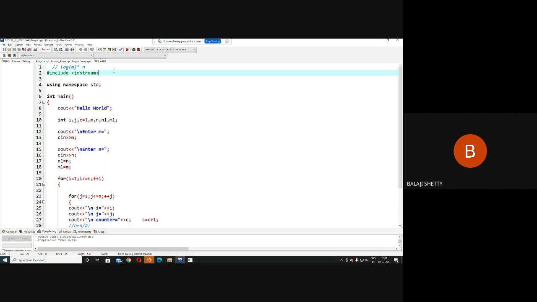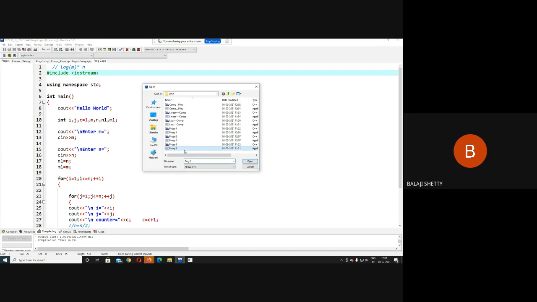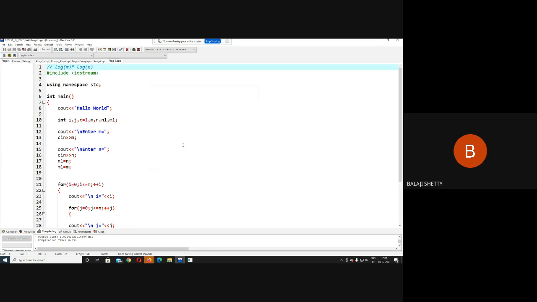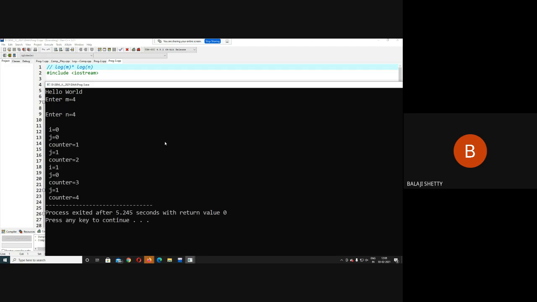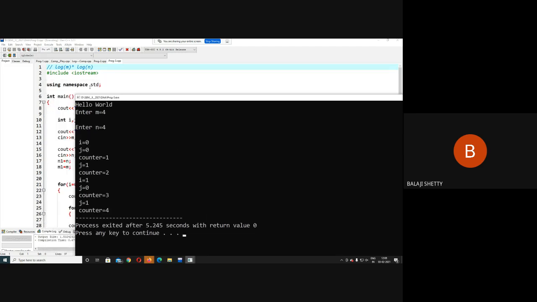Okay. And the last program is your log m log n. What will you do in this program? Program 3. Okay, this is program 3. Now this code will execute log m log n times. Let us run the code. Enter 4 4. Now see here log m log n times. Log m is 2, log n is 2, 2 into 2 is 4. Counter 1 2 3 4.